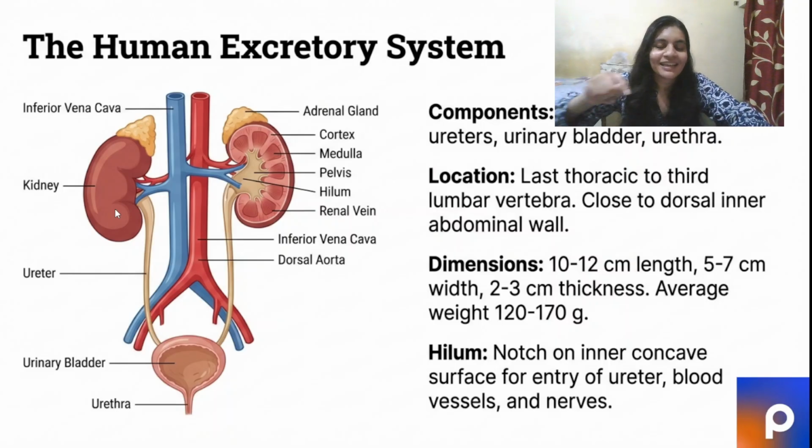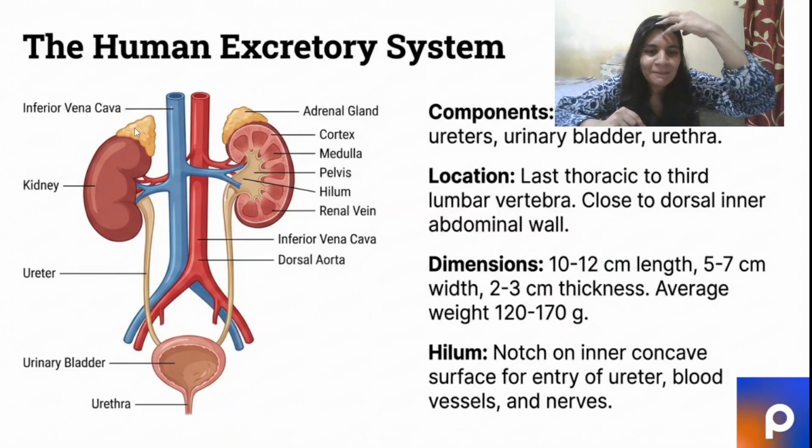This is the kidney. This is a bean shaped organ. When you take a cross section of it, the outer section of the kidney is known as the cortex. The inner divisions are known as the medulla, and the sections of the medulla combine to form the pelvis, and they intersect at the hilum. Okay, all right. And what is on the cap of the kidney? That is your adrenal gland. Then we have two ureters connecting to the urinary bladder, and there we have our urethra.